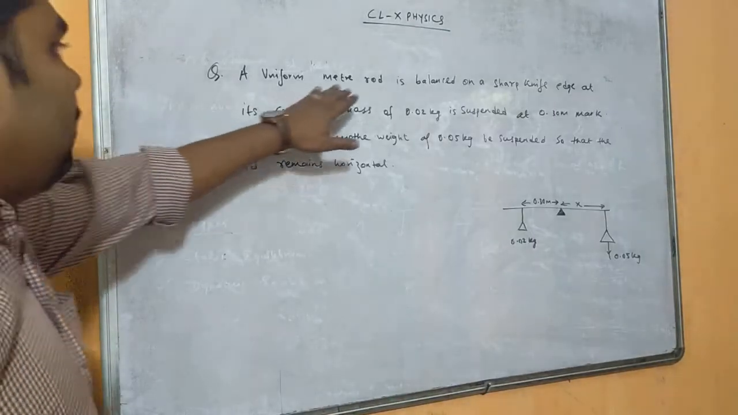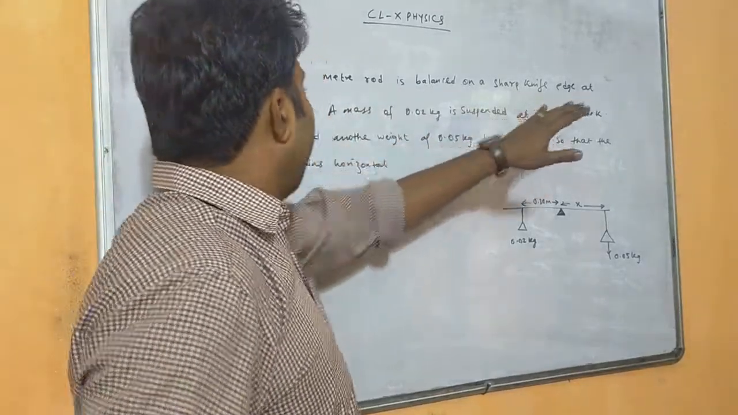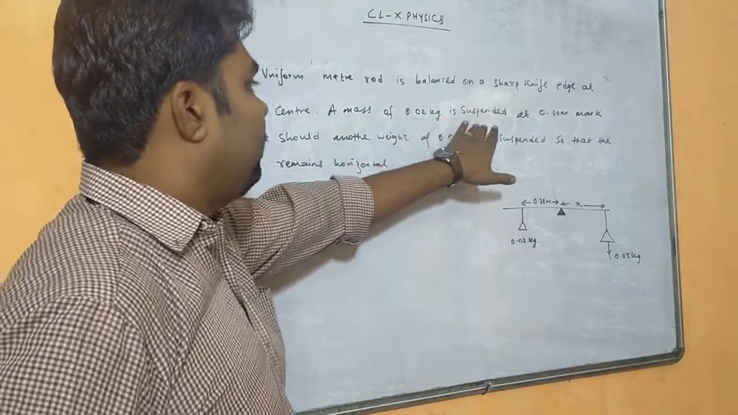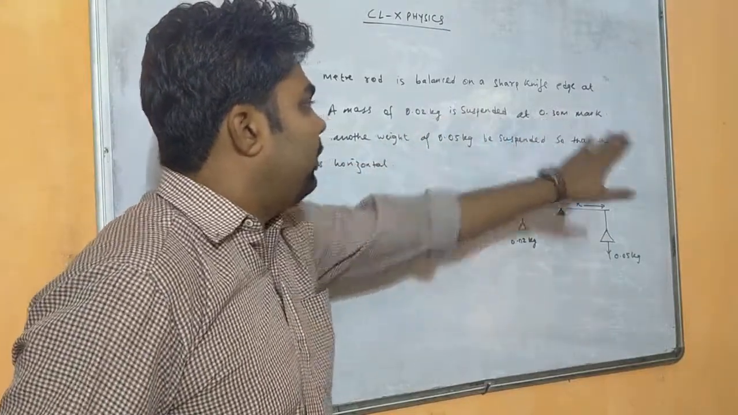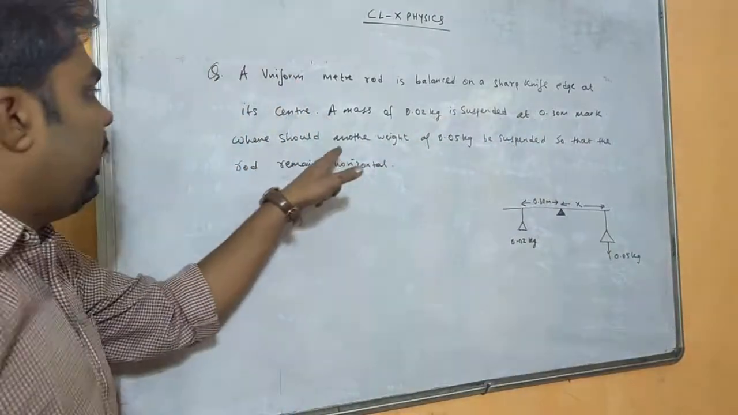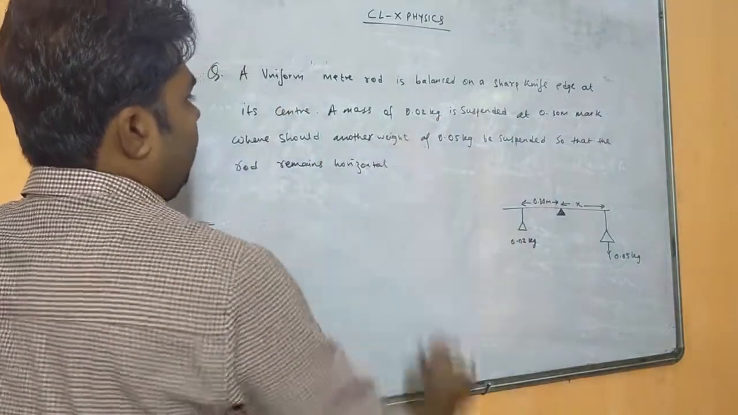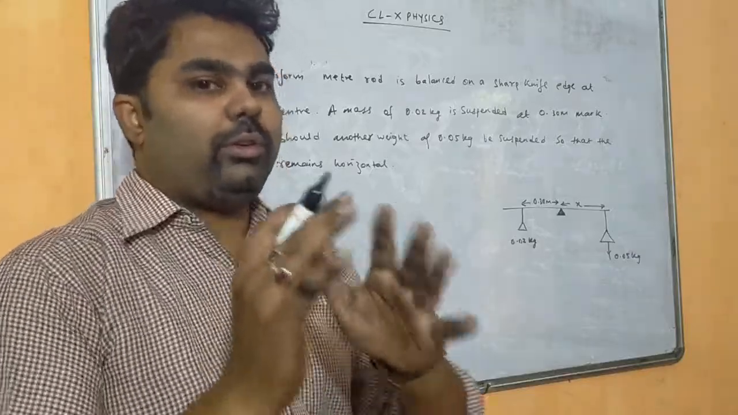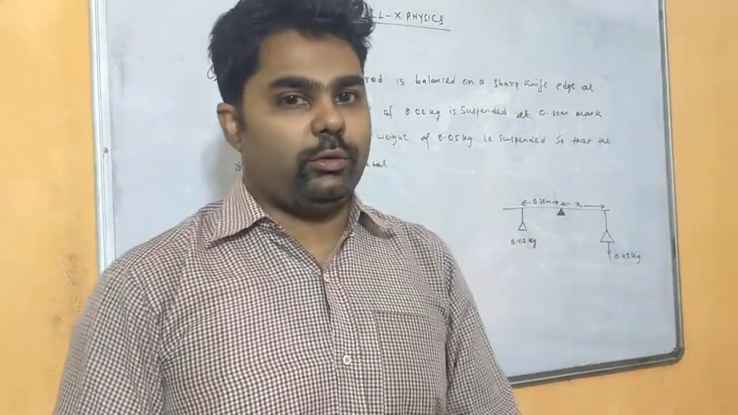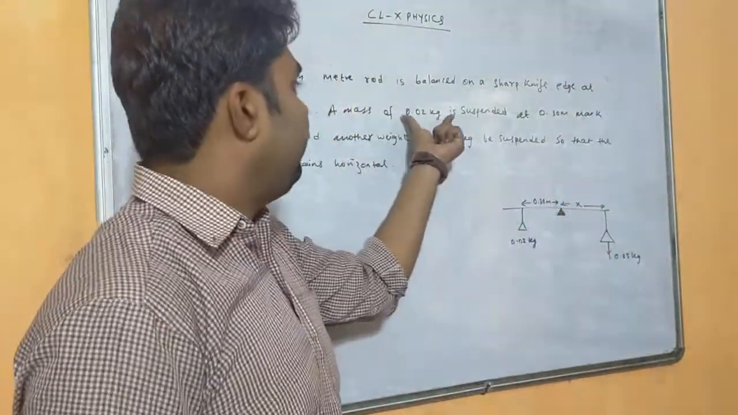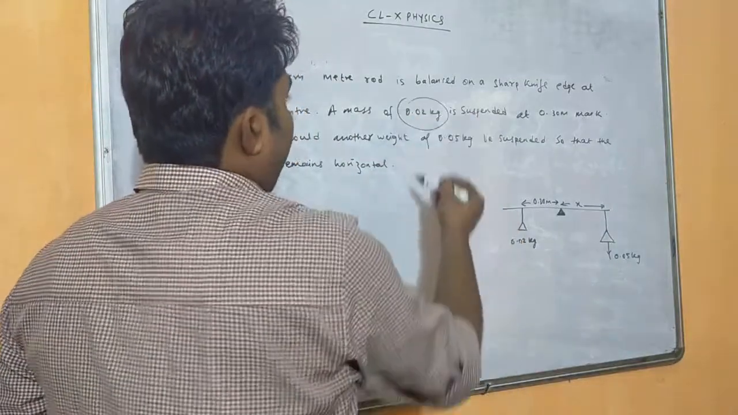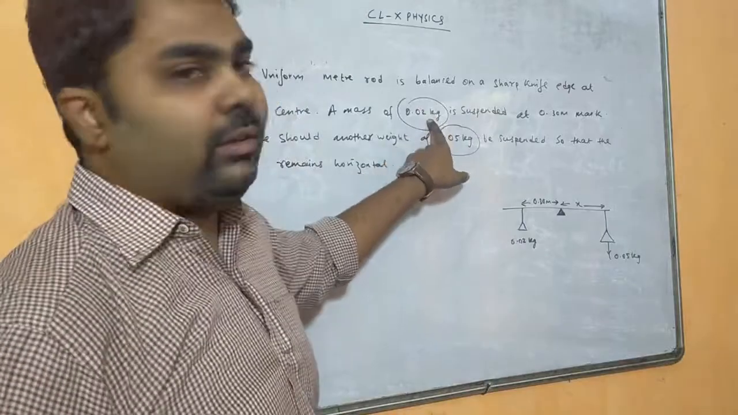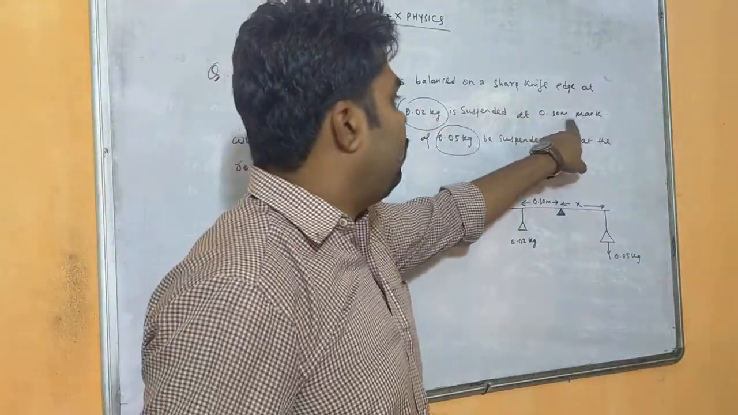A uniform meter rod is balanced on a sharp knife edge at its center. A mass of 0.02 kg is suspended at the 0.30 meter mark. Where should another weight of 0.05 kg be suspended so that the rod remains horizontal? Now what the question is saying, there are 2 masses in the question. One is 0.02 kg and one is 0.05 kg. 0.02 kg is at the 0.30 meter mark.